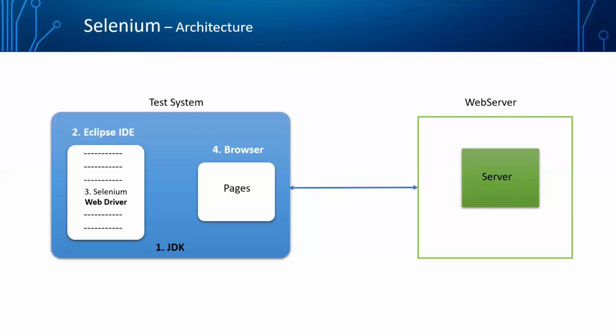When the Selenium driver invokes the browser using the .get method, that implementation will be there in that particular browser.exe file. This browser will try to contact the server. A request will be sent to the server.